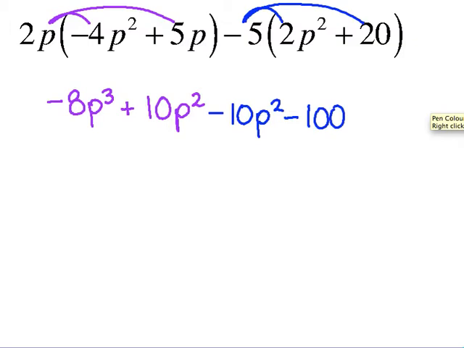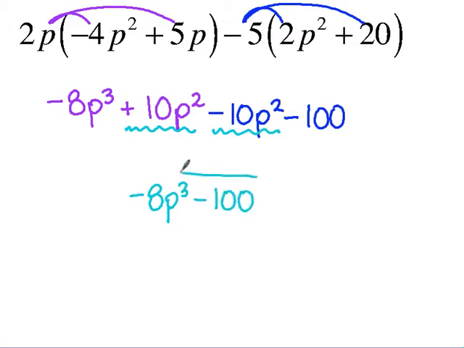My final step now is going to be to add any like terms that I have. Do I have any like terms? I have this term here and this term here. So I first of all got my negative 8p cubed. What happens to your 10p squareds? They cancel because you have a positive 10, negative 10. And then you have your minus 100. And there you go.